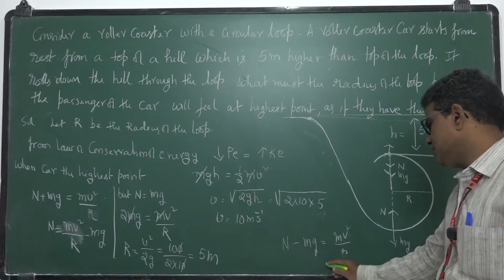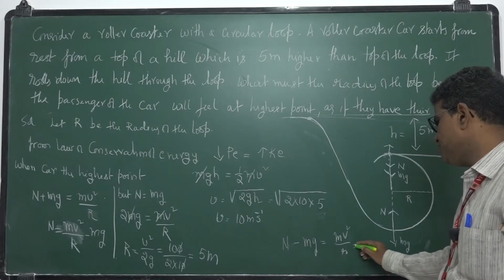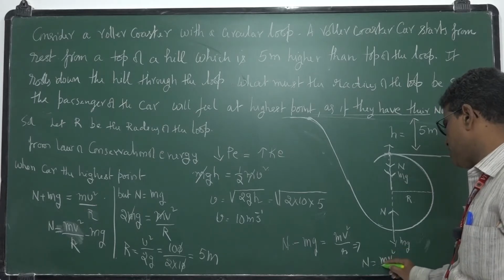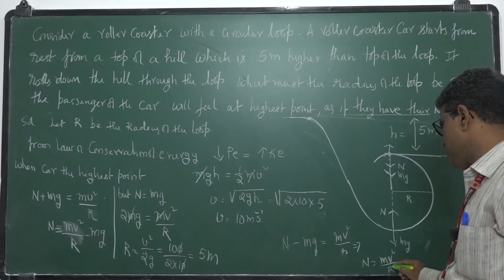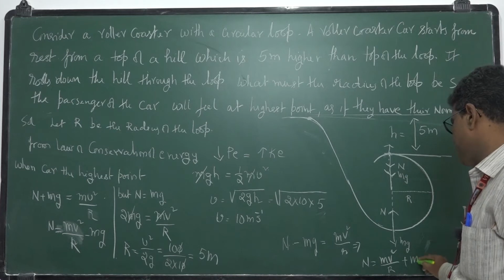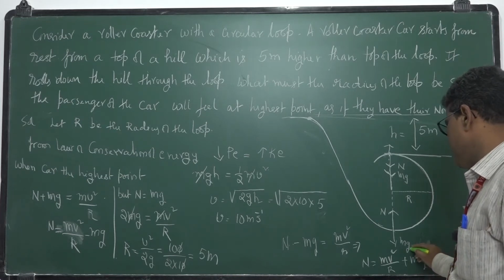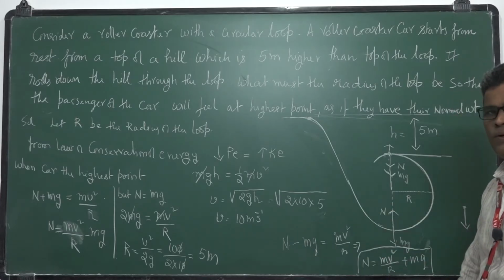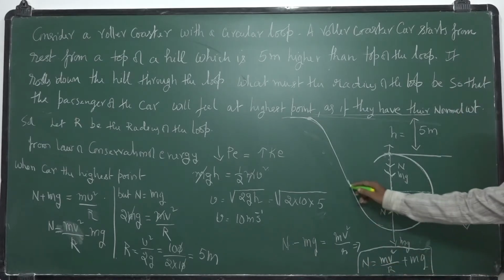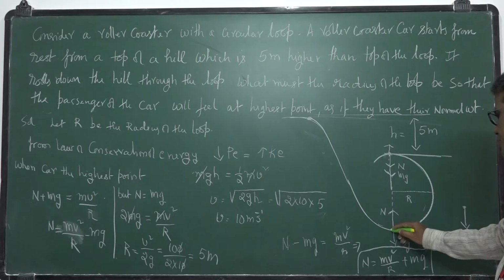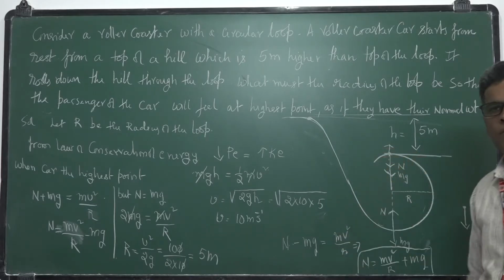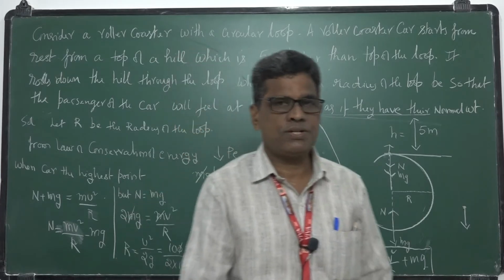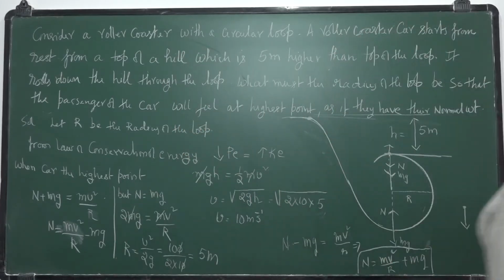Okay. So what is the normal reaction here? From this, N is equal to mv square by r plus mg. So this is the normal reaction felt at the lowest point. So this normal reaction will change from point to point. Okay. Take this. So this problem is based on the law of conservation of energy. You take another problem.